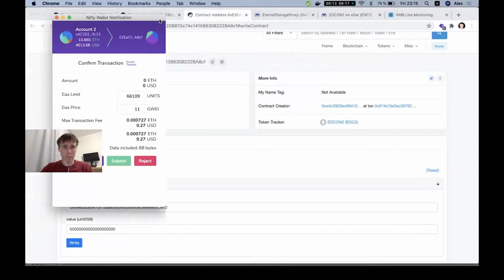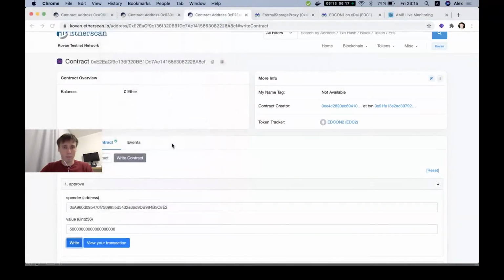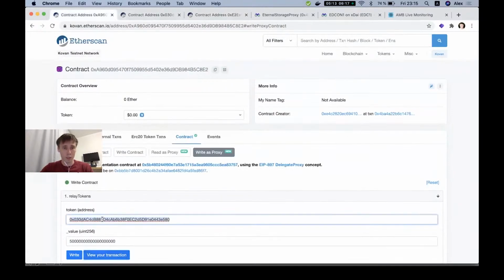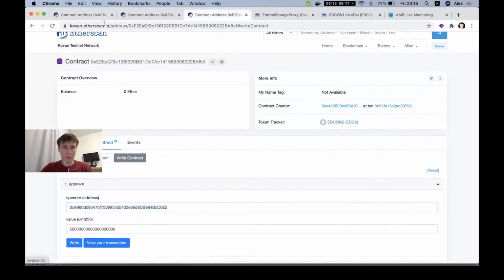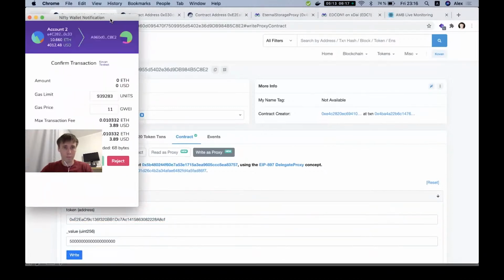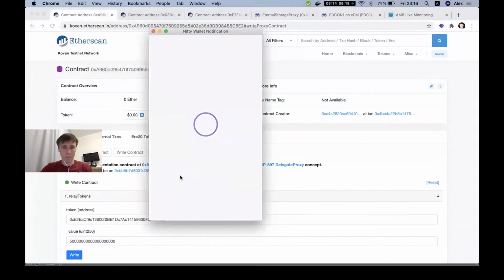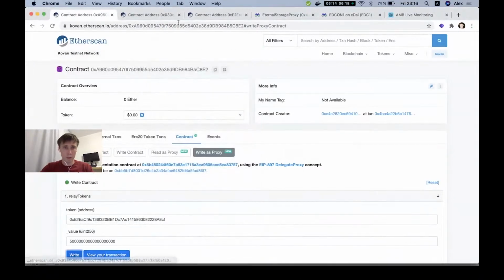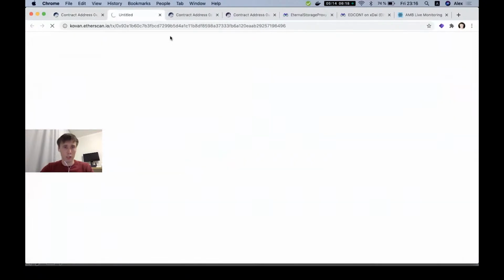Now we need to transfer these tokens. This is another token contract, and we will transfer it, right? Let's check the transaction.